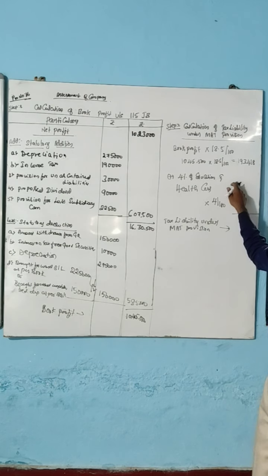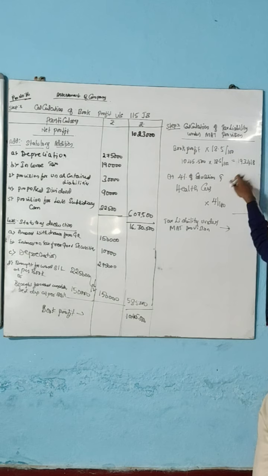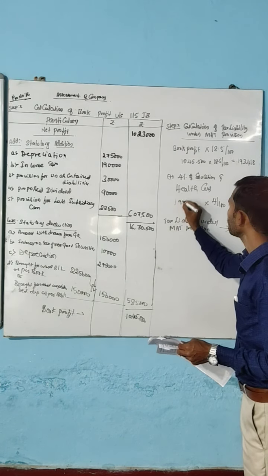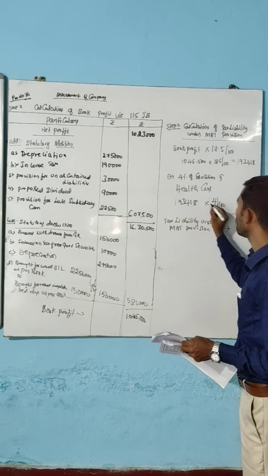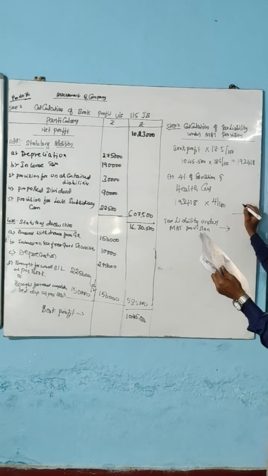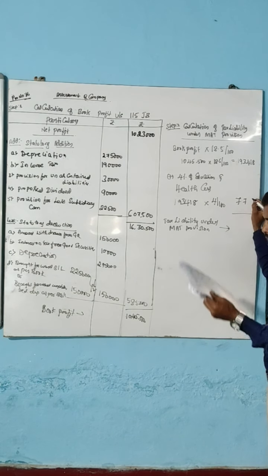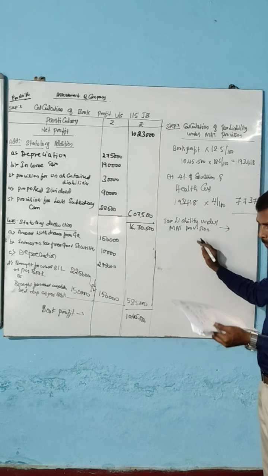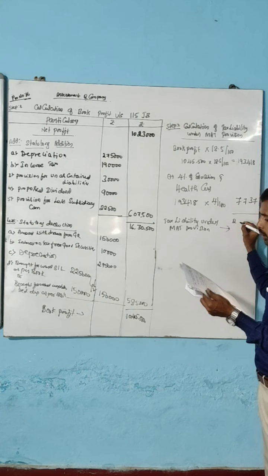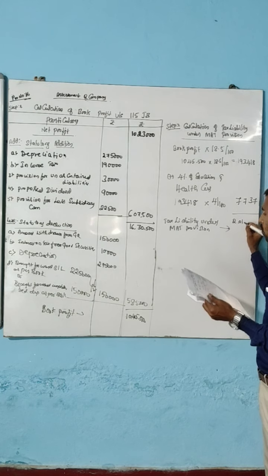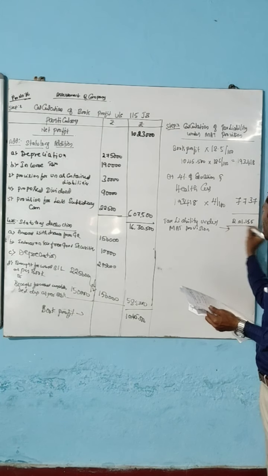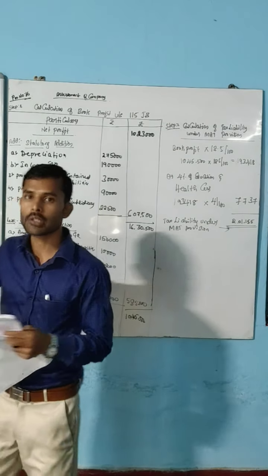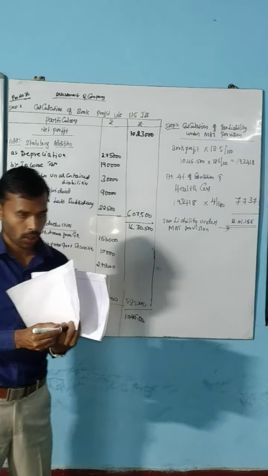Plus 4% education and health cess on this amount: 1,93,418 into 4 divided by 100, that is 7,737. Add both amounts, and you will get the tax liability under MAT provision, 2,01,155.